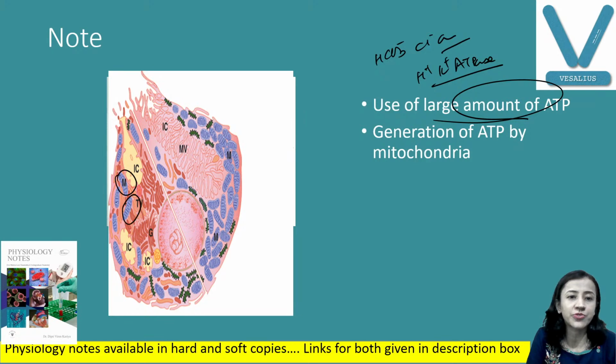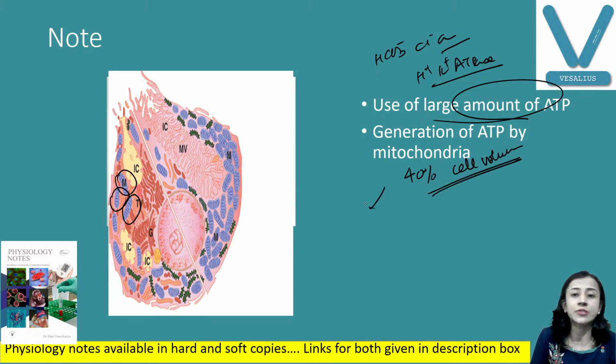Here are the mitochondria, and they produce ATP. Mitochondria make up 40% of the cell volume of the parietal cell. So a large amount of mitochondria is there, and that is responsible for the ATP generation required for all this transport.